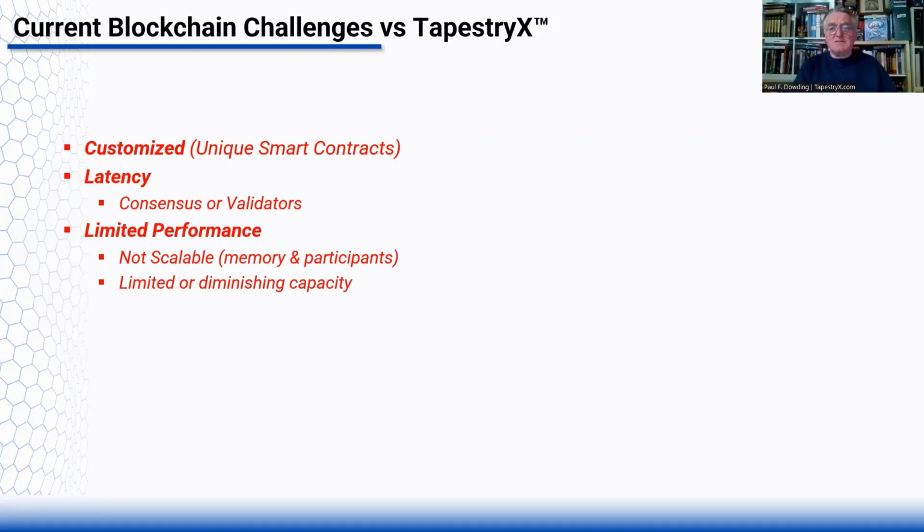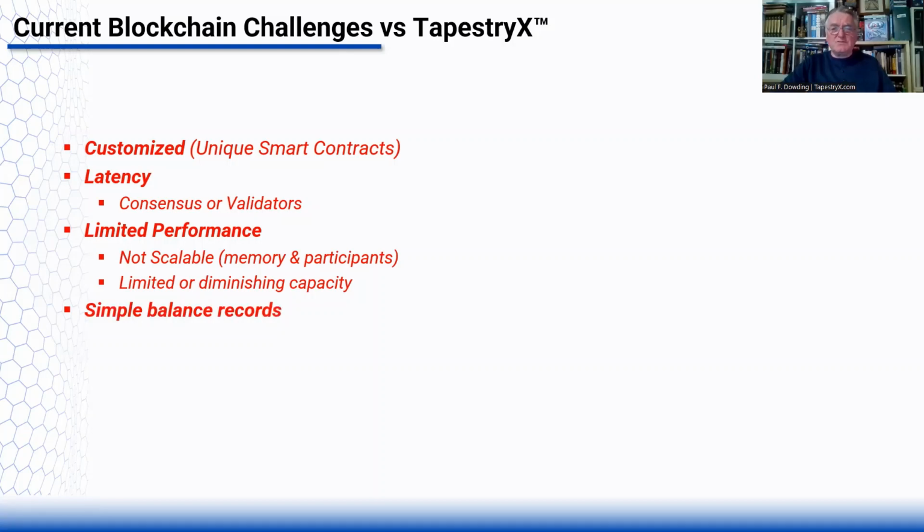The memory scalability references the fact that you have to keep the entire history of the ledger in active memory because they're just timestamp transfers of ownership. And there's limited or diminishing capacity or finite capacity with validation methods such as proof of stake.